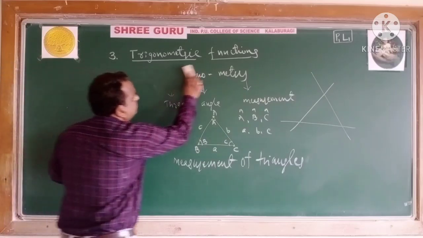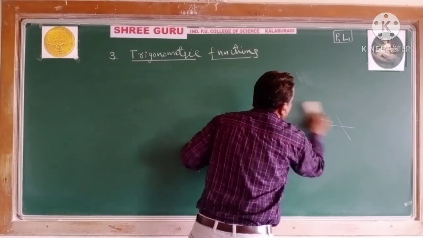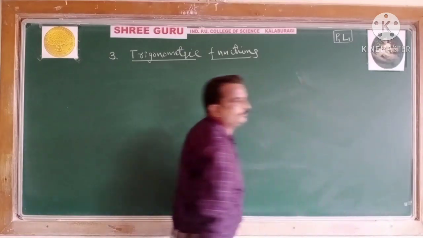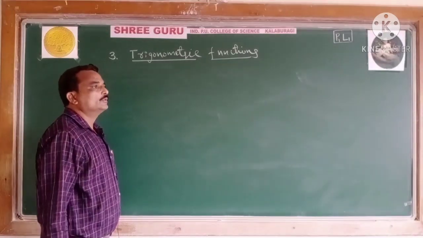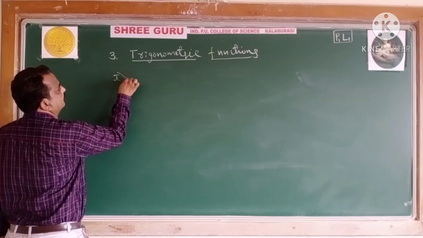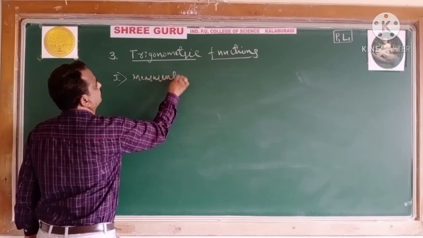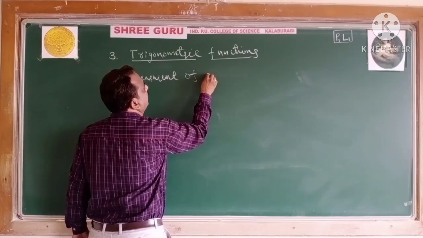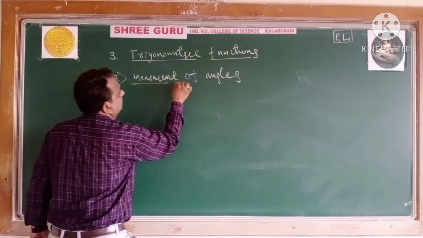Now let us come to trigonometric functions. Here we have to study again 7 to 8 bits. Let us see. The first bit in trigonometry is measurement of angles.